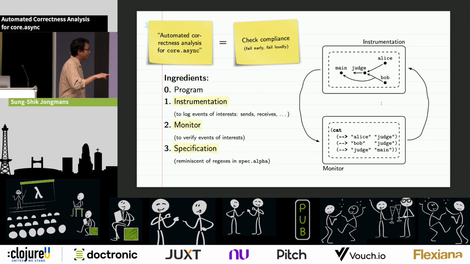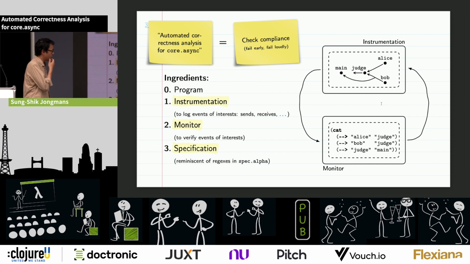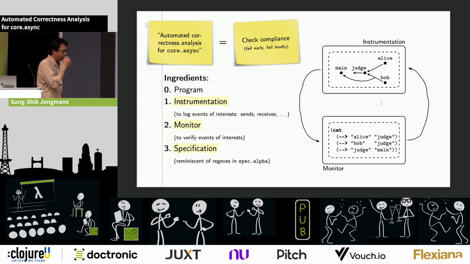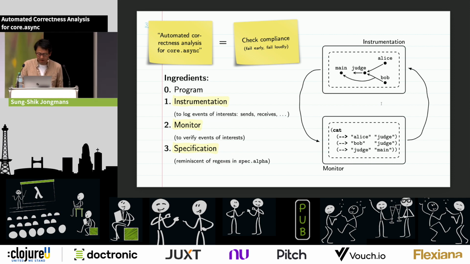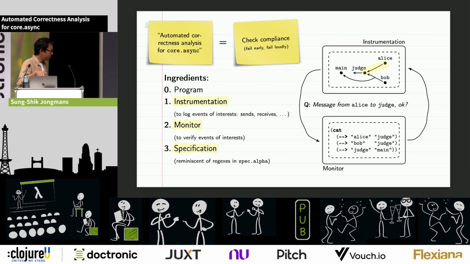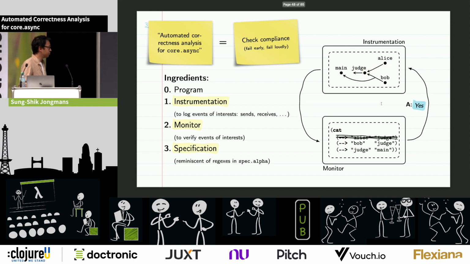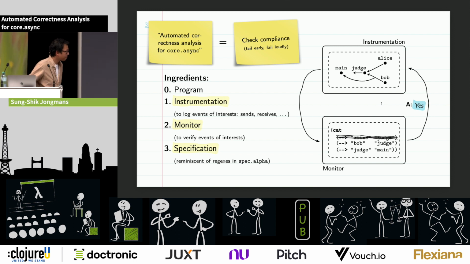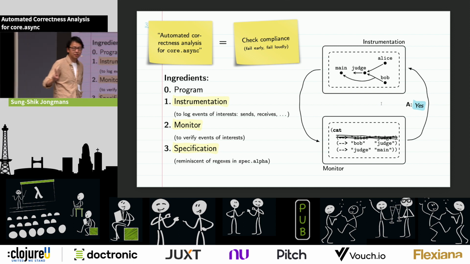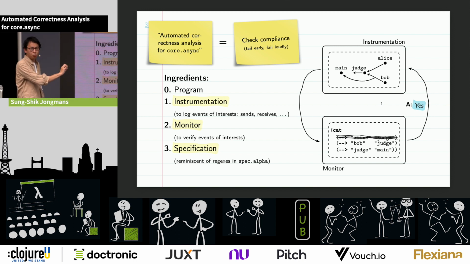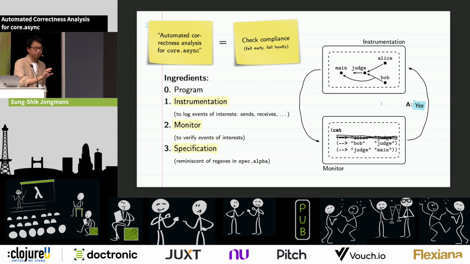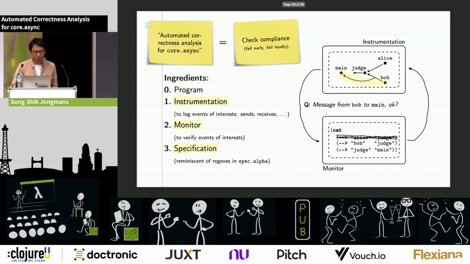But now we also had these erroneous programs, and so here let's have a look at what happens then. We start again with this communication from Alice to Judge, which is fine. We already saw this. But now there's a choice, right? Two things can happen. Either main wins the race or Judge wins the race and receives from Bob.